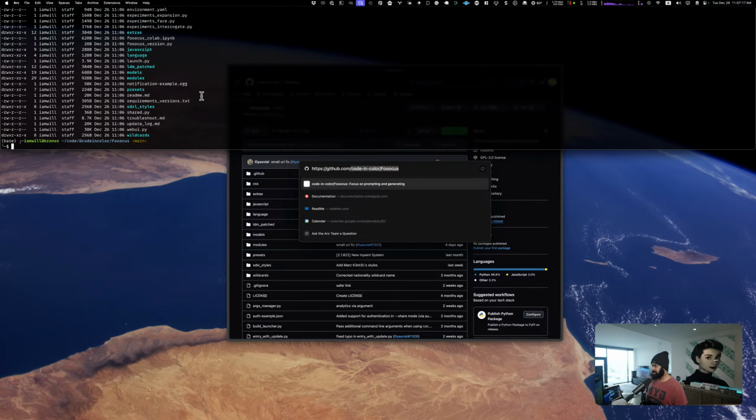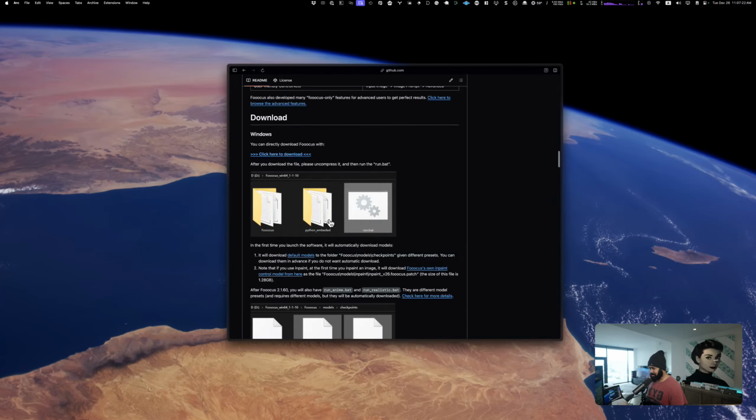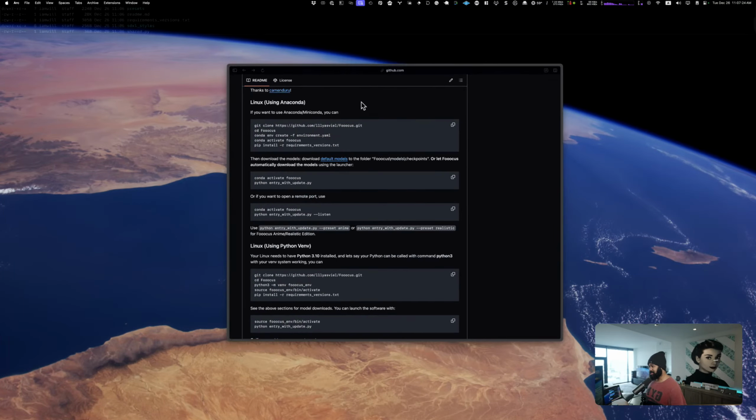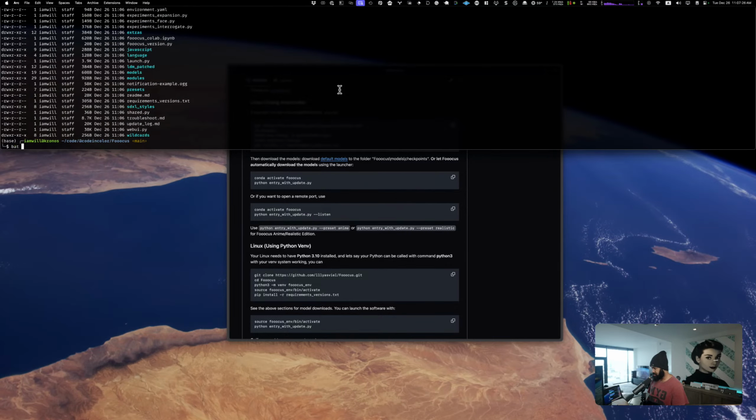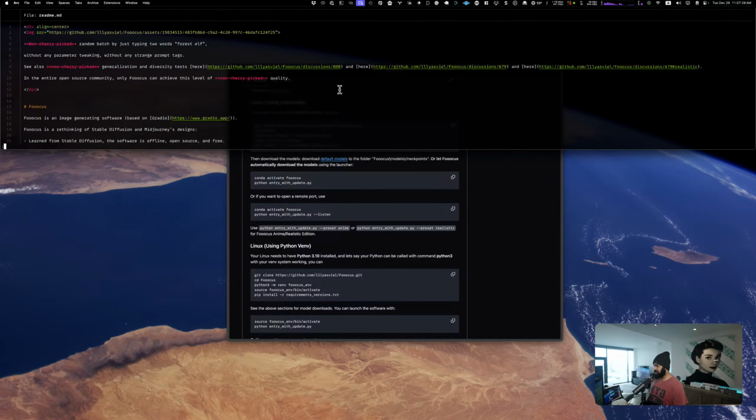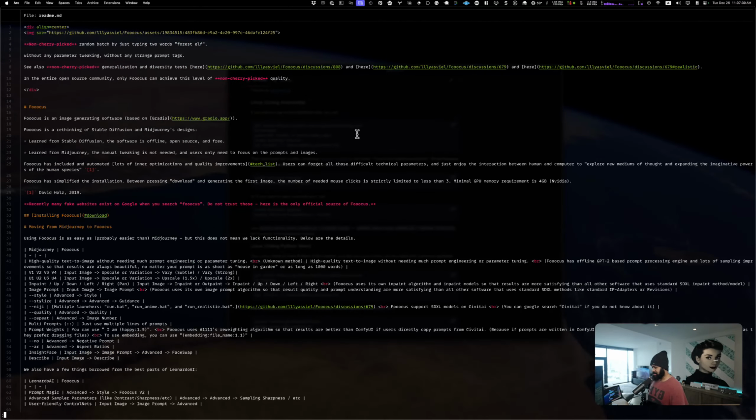We see that there's some stuff here. There's a lot of stuff here. Let's go on to the rest of these instructions. In fact, we could look at the instructions here now. So if we look at the README, we could just look at them here, although I prefer a nice markdown renderer.